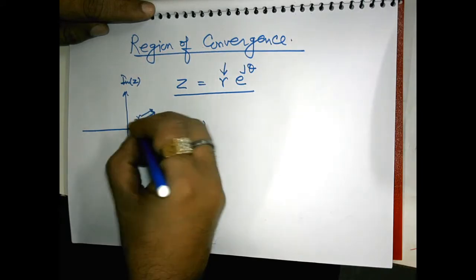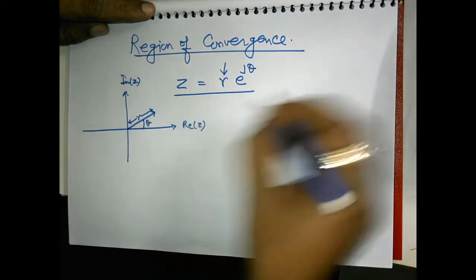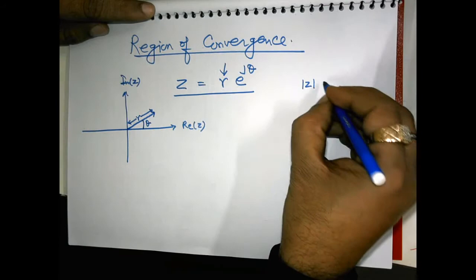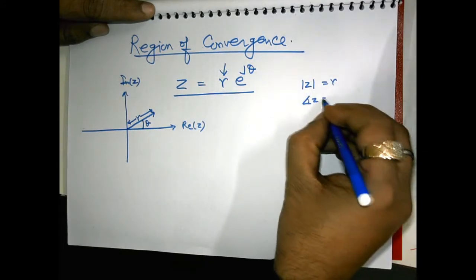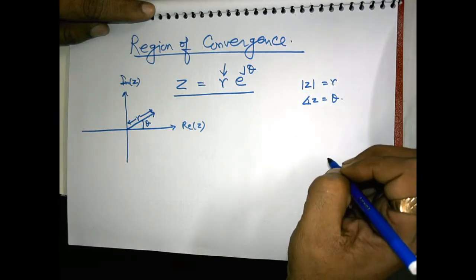This part is r. Magnitude of z is represented by r and angle of z is represented by theta.